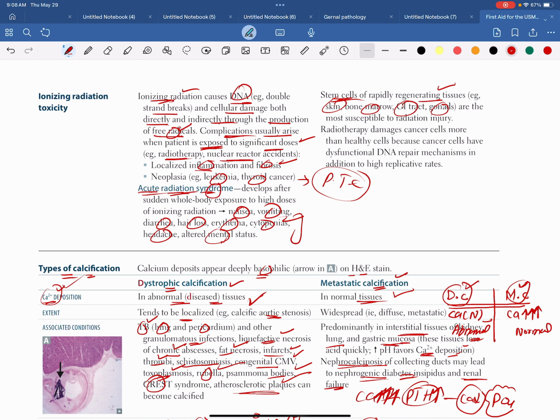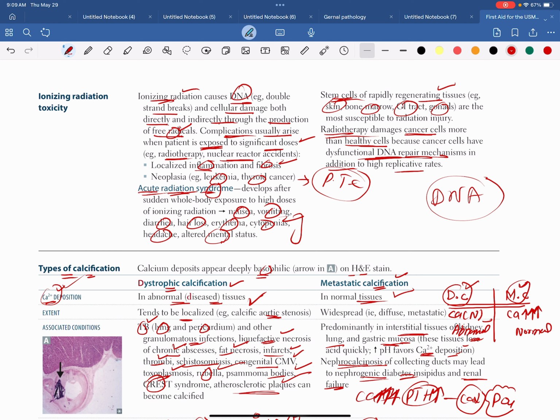Then after that, the radiotherapy damages cancer cells more than healthy cells because the cancer cells have dysfunctional DNA repair mechanism in addition to high replicative rate. So the question is basically they can ask from you in exam why the radiation is going to damage the cancer cell more than healthy cell. Basically the cancer cell doesn't have the DNA repair mechanism very good. So if the DNA repair mechanism is not good, it means your cell is going to undergo death, because if you do not repair the DNA, your cell will undergo death.